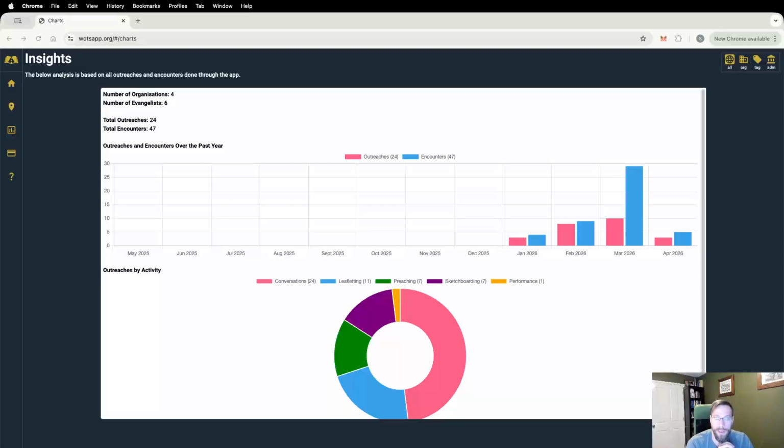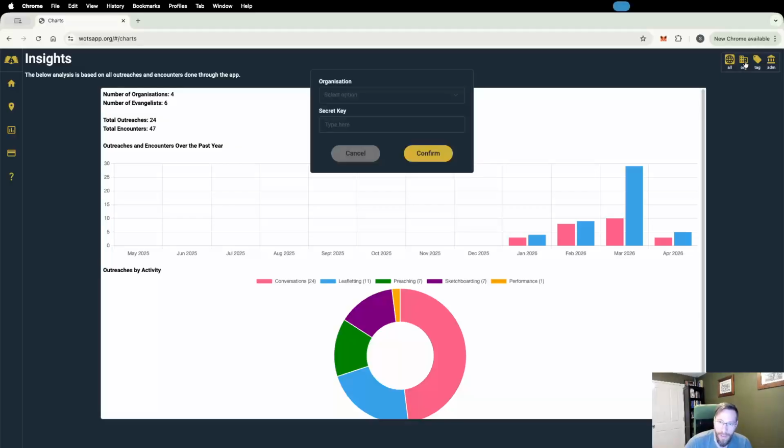We're on the WhatsApp website on the Insights link. As you can see, at the moment we have 24 outreaches, 47 encounters. That's across 4 different organizations, including the independent activities, which are all counted as one organization, and 6 active evangelists. So I'm going to log in as an organization, Christian Street Conversations, which is my own organization. So I'll be showing you my own data.